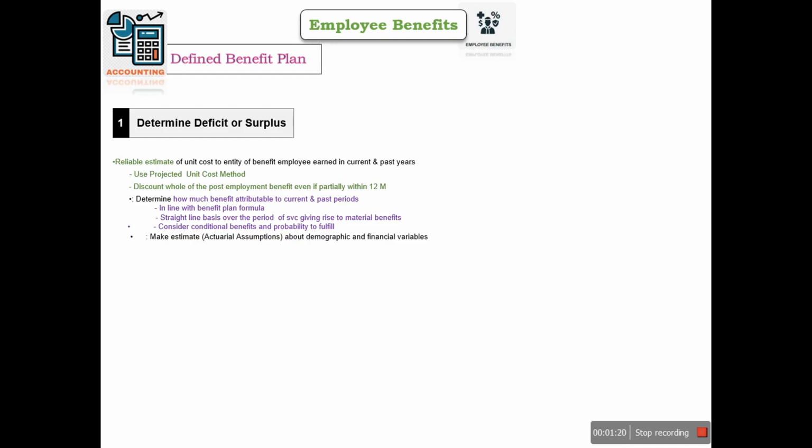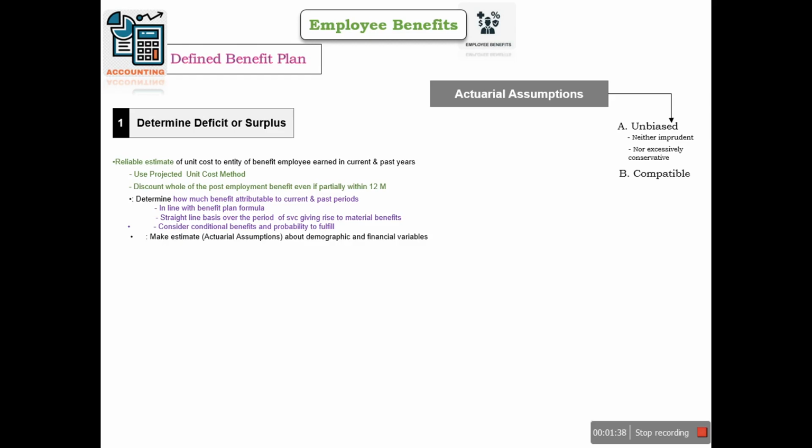Apart from it, we need to make the actuarial assumptions, maybe of demographic and financial nature. These actuarial assumptions should be unbiased, meaning they should be neither imprudent nor excessively conservative. Apart from it, they should be compatible, and should reflect the economic relationship between inflation, salary increase, and other factors. Those are going to play a major role in defining the obligation of the entity.